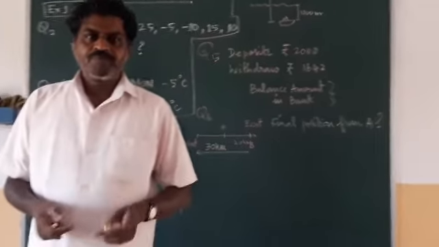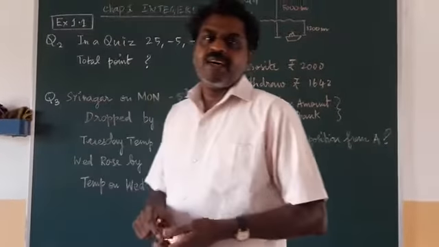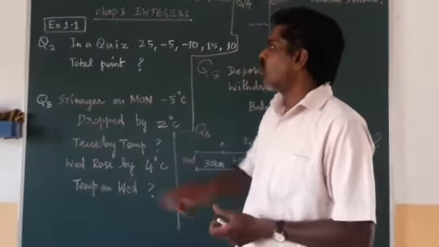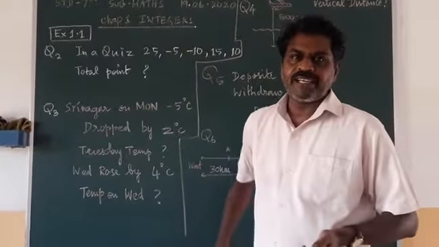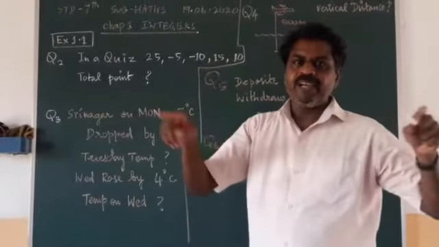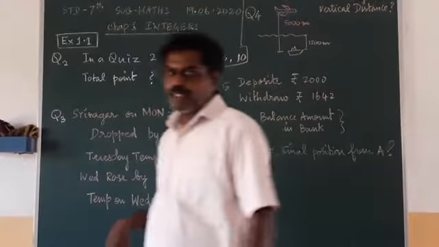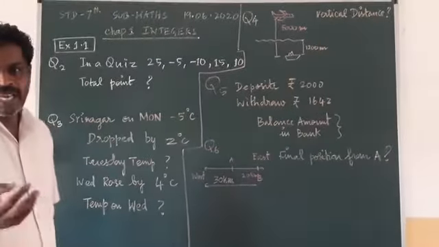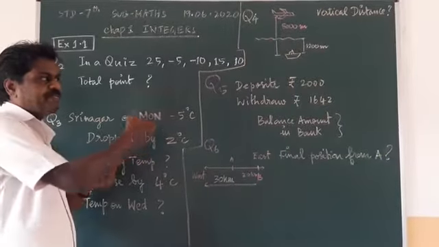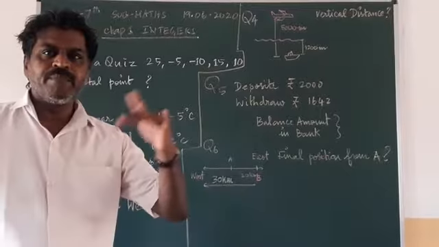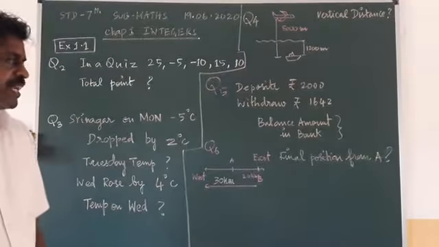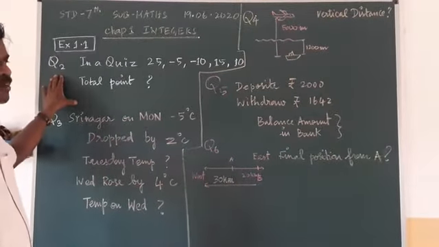Good morning, students. In yesterday's class, we took exercise 1.1 in the chapter on integers. The first problem we have completed. A number line was given with Srinagar, Lahore, Ooty, Bengaluru, and many other names. We calculated the temperatures, the increase in temperature, and the decrease in temperature. Today we will do the second question.